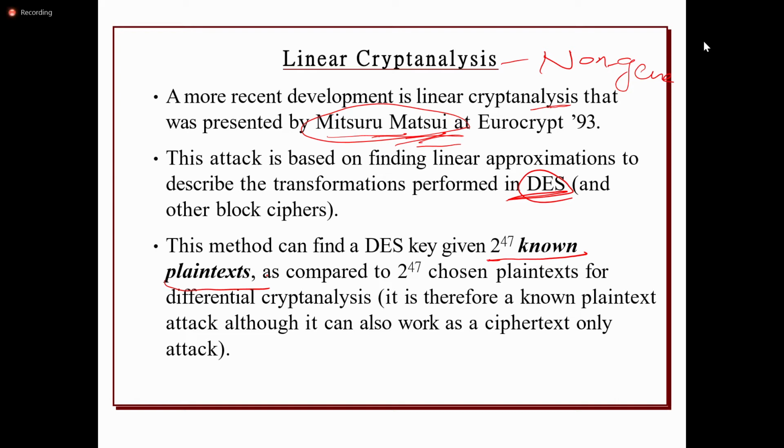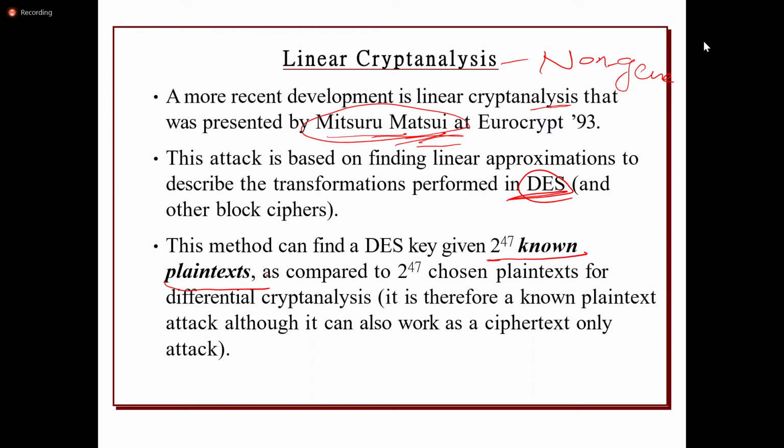If it is a known plain text attack, the key will be known to the cryptanalyst, not the original message key. Instead, the previous messages, the known plain text and ciphertext pairs, and whichever key was used to obtain the ciphertext from the plain text. So the cryptanalyst will have an idea about a set of plain text, ciphertext, and the corresponding key. The cryptanalyst will use all three things: plain text, ciphertext, as well as the key.